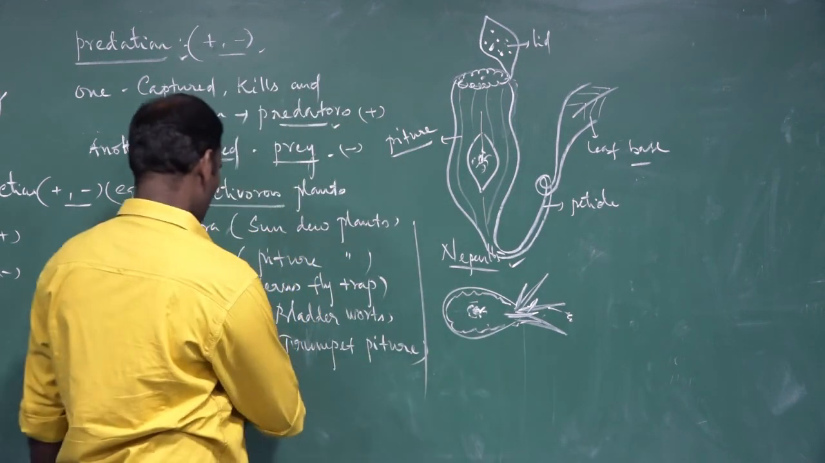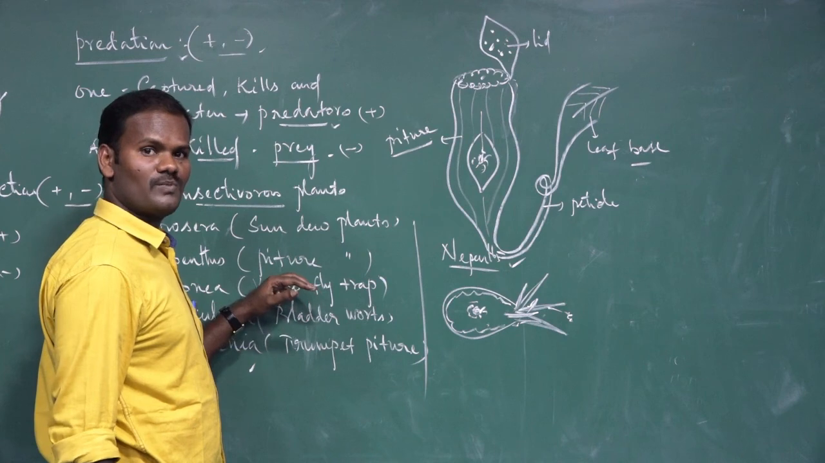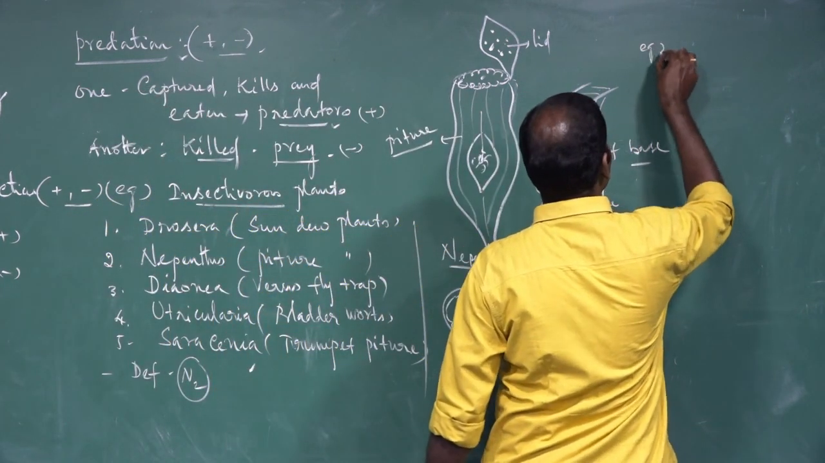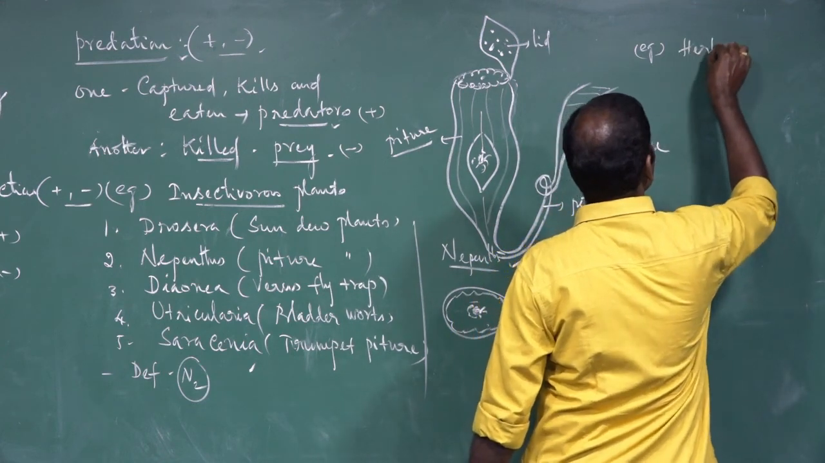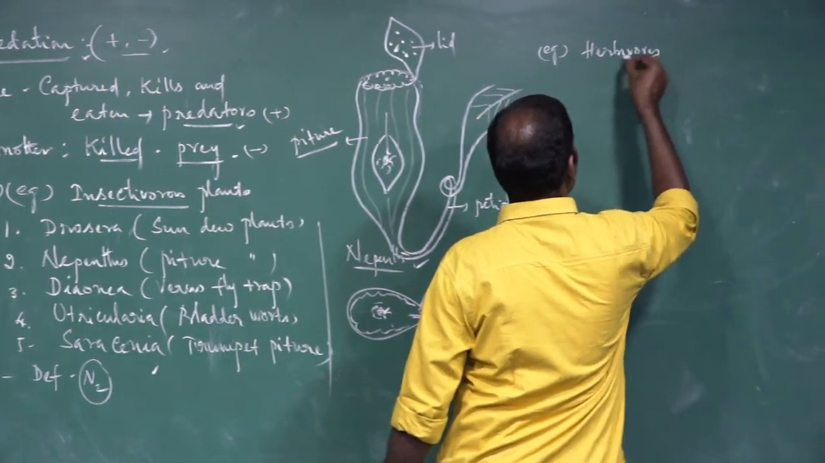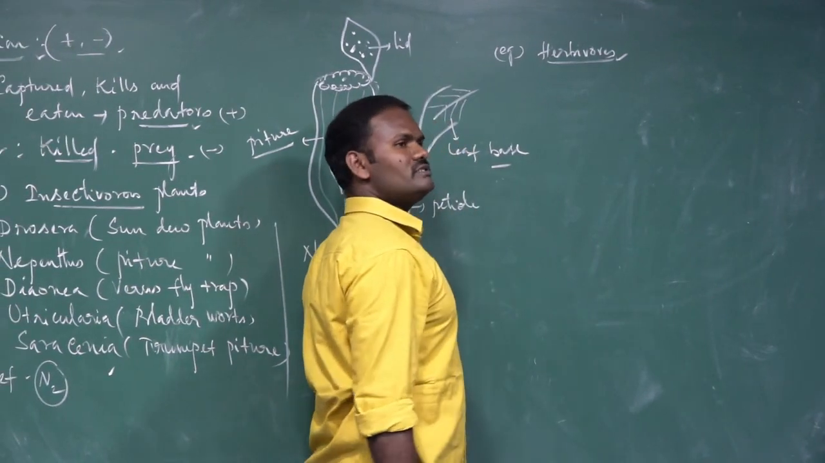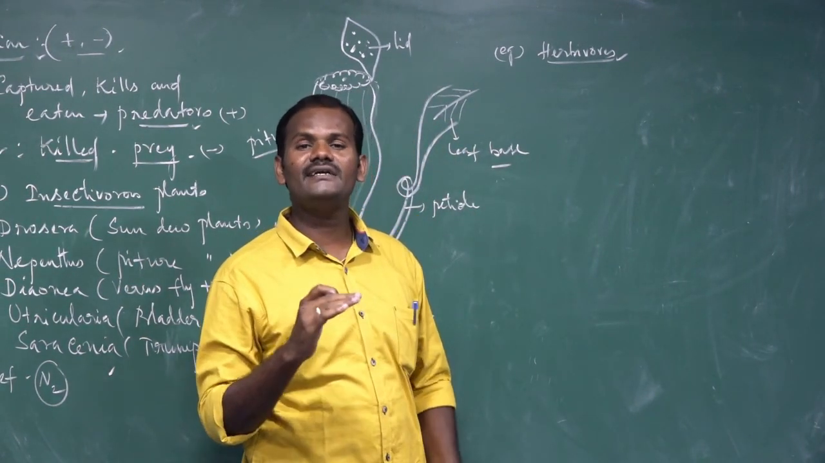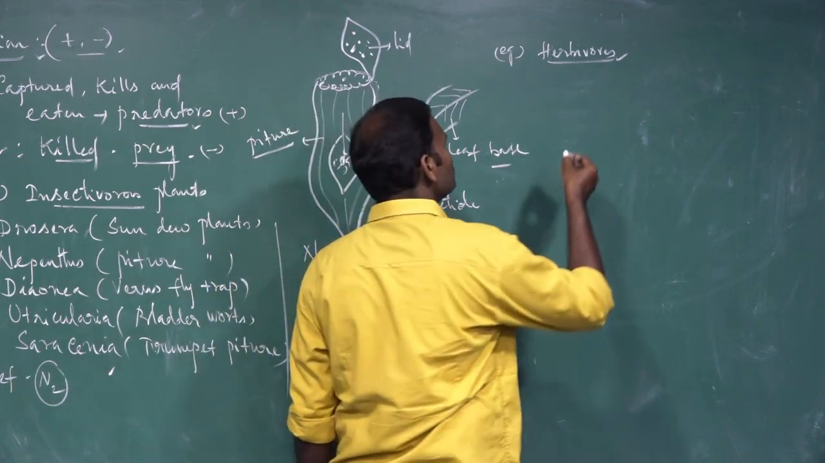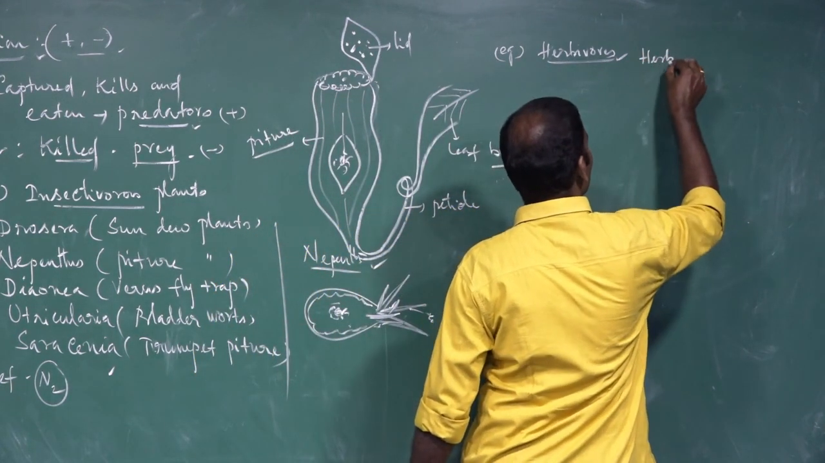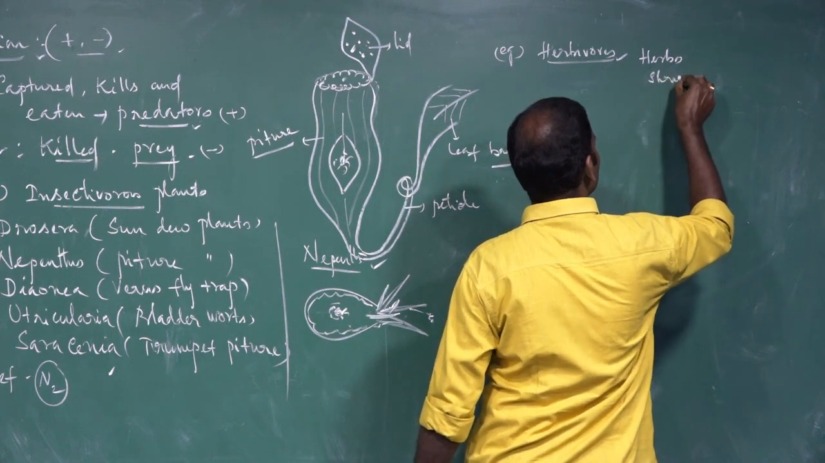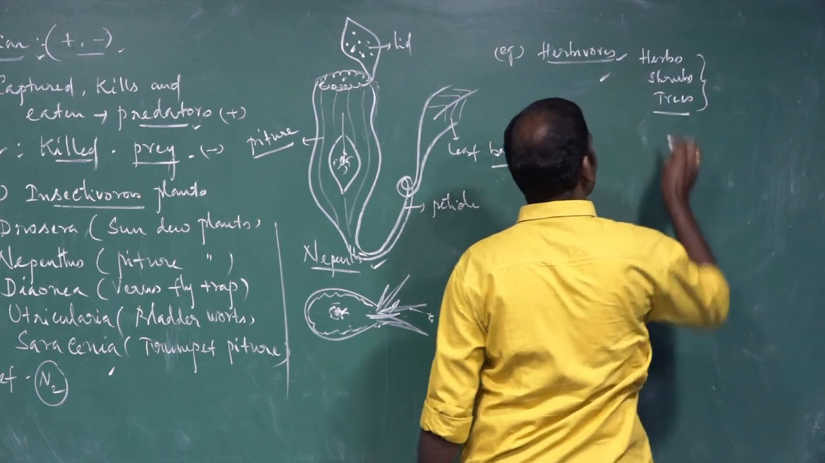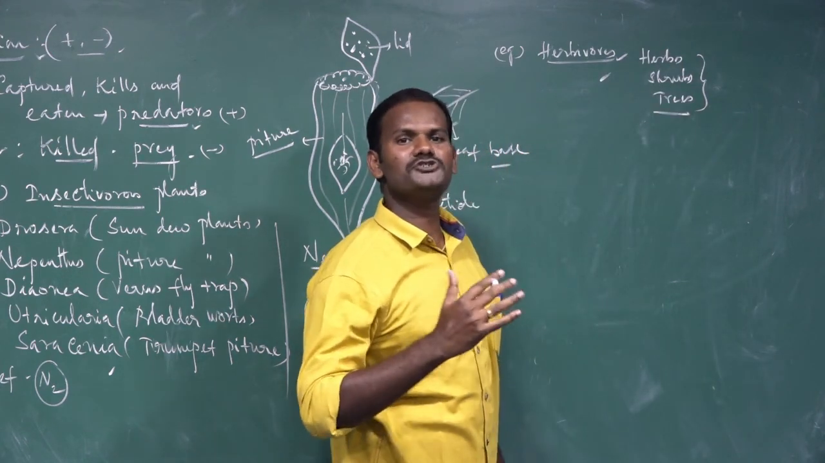So these are the first example of predators, the insectivorous plants. Another example, the second example, is many herbivores. Many herbivorous animals browse or feed on the tender shoots of herbs, shrubs and trees. What do you mean by tender shoot? It is a young shoot.